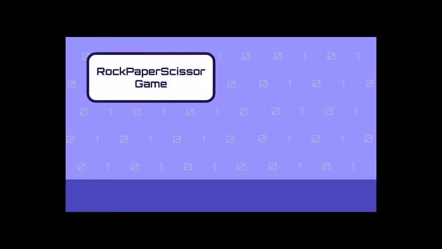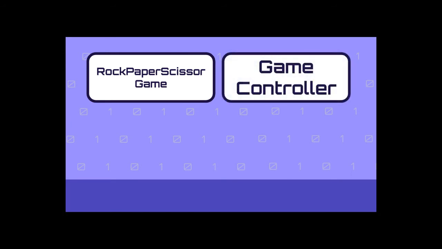One of the classes is called rock, paper, scissors game, which will be the entry point of our program. This class will contain the main method. Then another class named game controller which will represent the game itself. This class will contain the options selected by the user, also the mechanism to calculate who won, and other stuff.